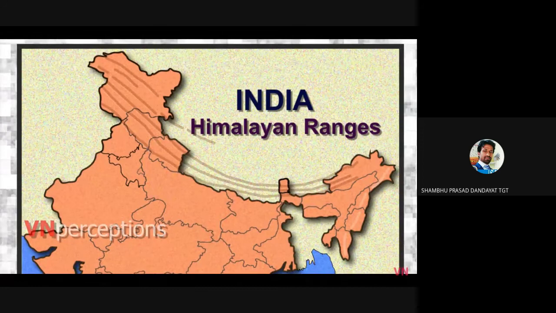Behind these ranges lies the Jhaskar Range. The Jhaskar Range is a mountain range in the Indian state of Jammu and Kashmir that separates Jhaskar from Ladakh. Geologically, the Jhaskar Range is a part of the Tethys Himalayas.